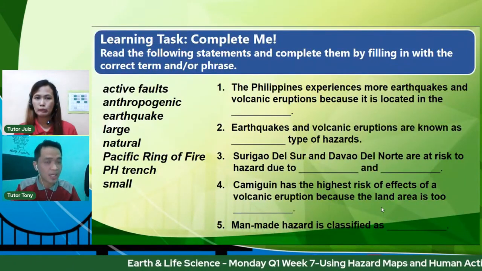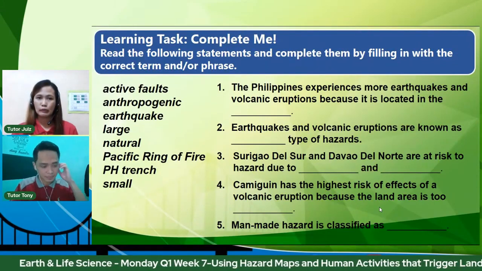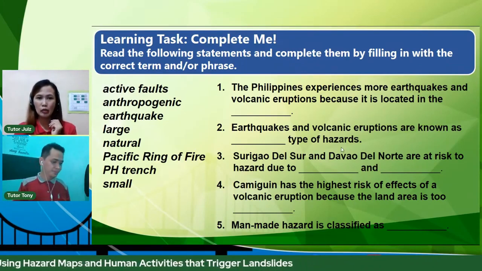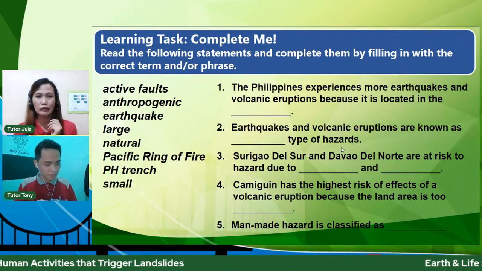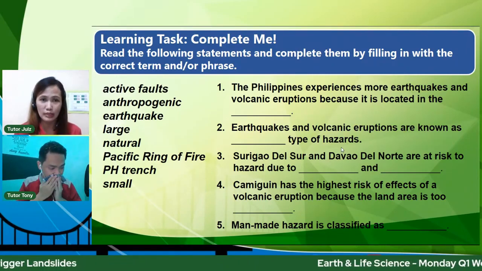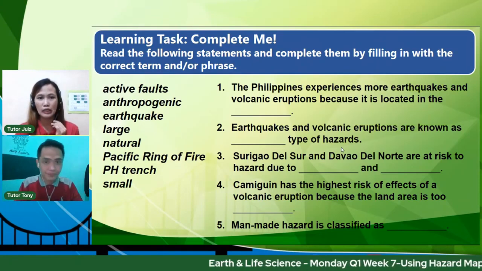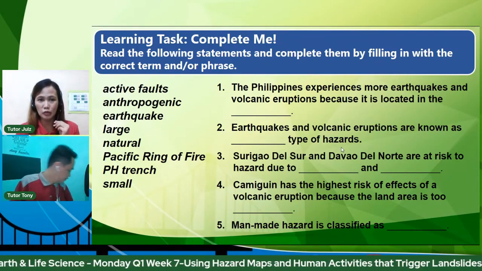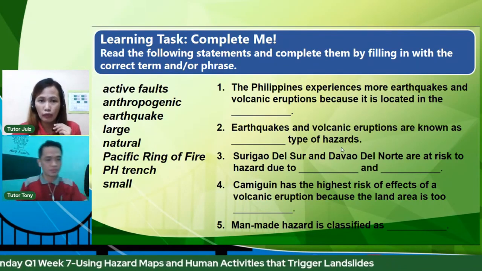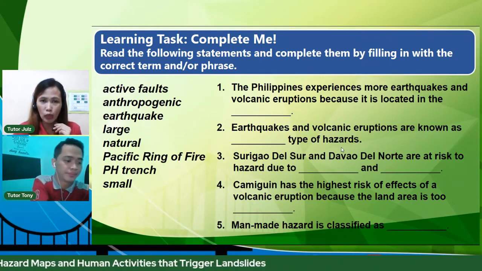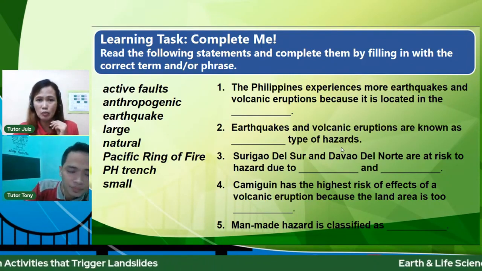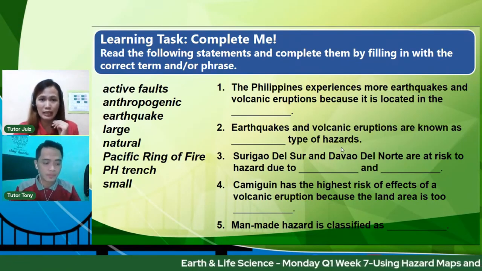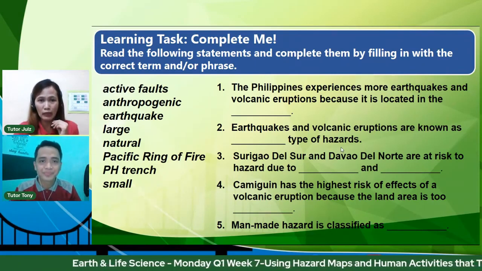Tutor Jules, take it away for our learning task for this week. Okay, completion. Complete me. Read the following statement and complete them by filling in with the correct term and phrase. From the following words: active fault, anthropogenic, earthquake, large, natural, Pacific Ring of Fire, PH trends, and small. For number one, the Philippines experiences more earthquakes and volcanic eruptions because it is located in the blank. So it is identification. You have to type the number, then your answer.